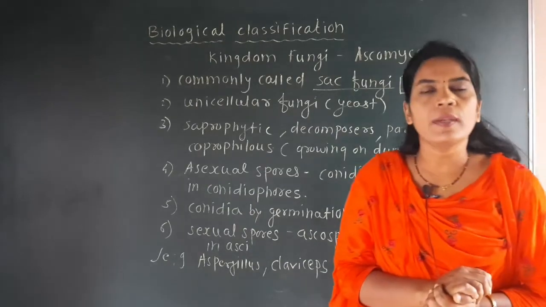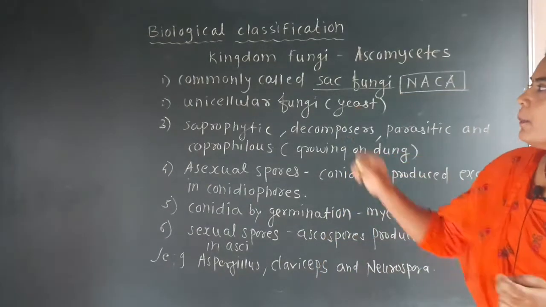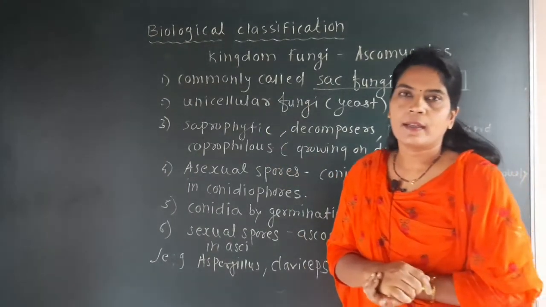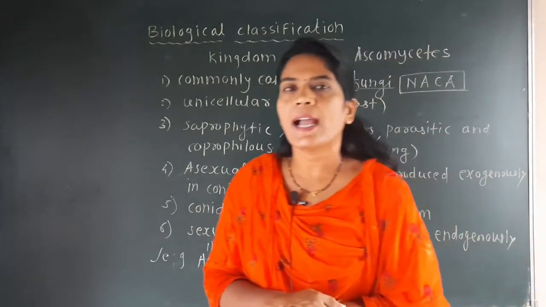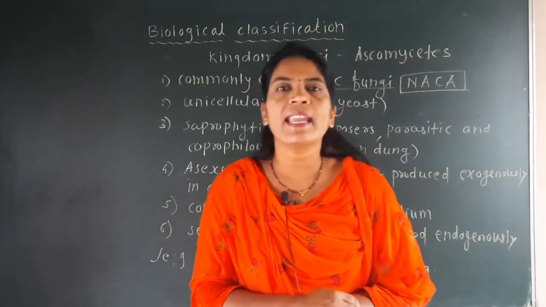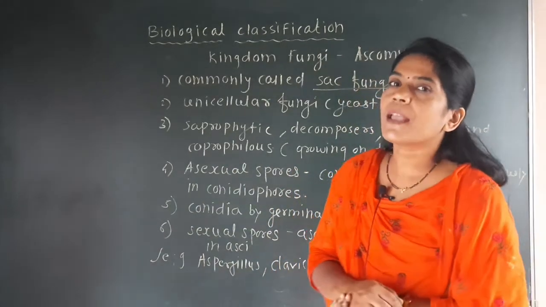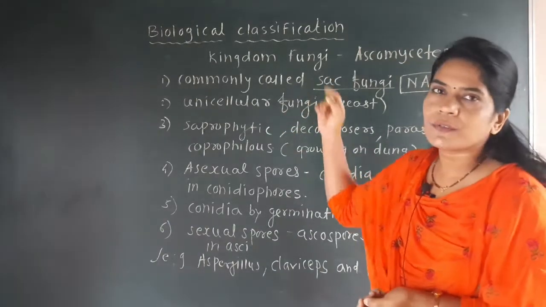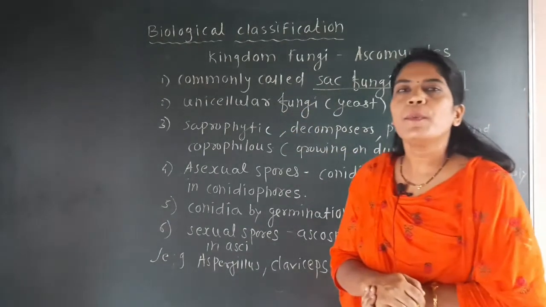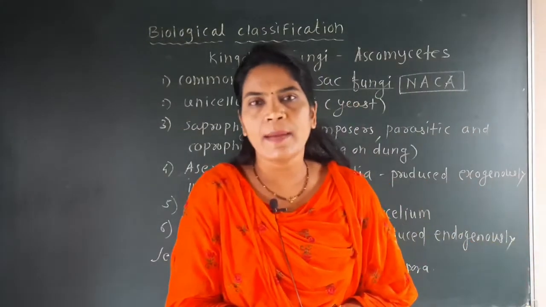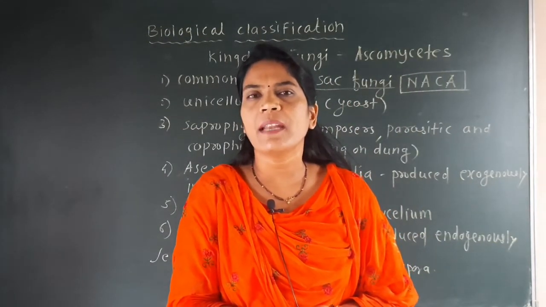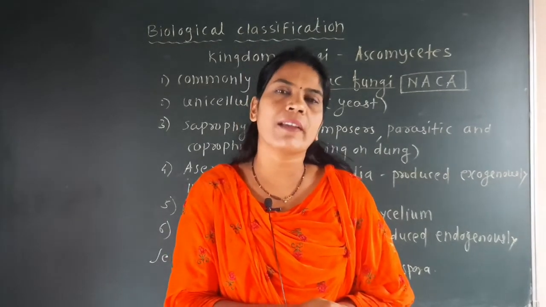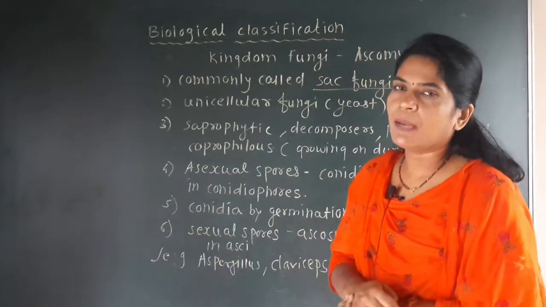The unicellular, only one fungus is there, and that is the yeast, which belongs to the group Ascomycetes. They are saprophytic. We have seen the meaning of saprophytic: when fungi feed on dead and decaying matter, they are called saprophytic fungi. So the fungi which are saprophytic belong to the group Ascomycetes. Decomposer means that after the death of plants and animals, the dead bodies can be cleaned from our environment. From those dead bodies, complex molecules get converted into simple form with the help of the decomposers.